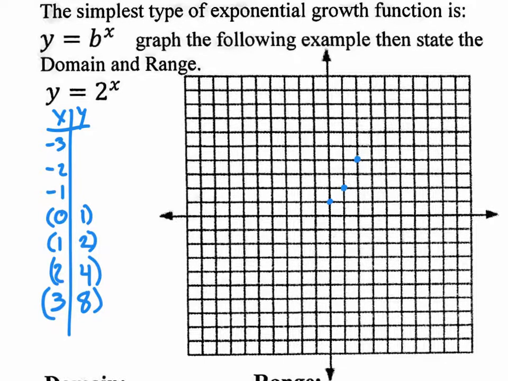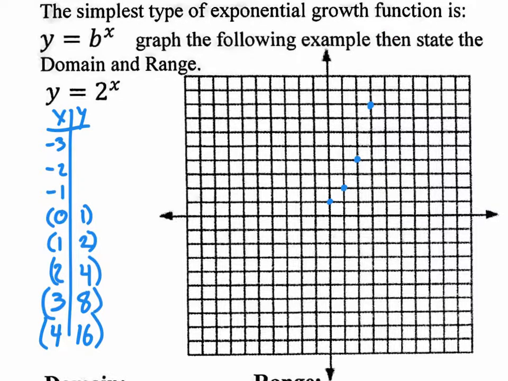So let's actually graph that coordinate by going, here's the origin, 3 on the x, 8 on the y. It'd be way up here, put a dot right there. Now, if I did go to the next input, 4, what would the output be? What's 2 to the 4th? 16, right? So if I did go 4 on the x and 16 on the y, I'd be off the graph, so I'm not going to use that coordinate.